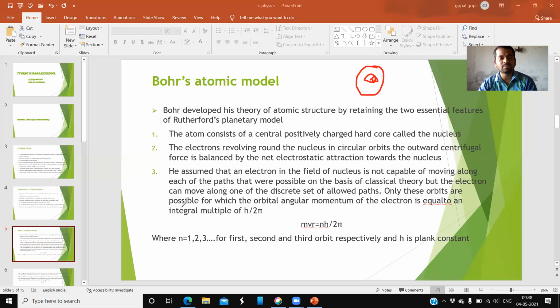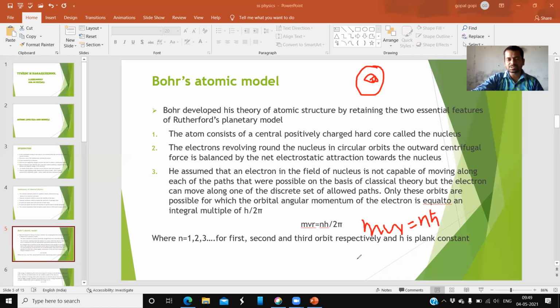Only these orbits are possible for which the orbital angular momentum of the electron is equal to an integral multiple of h by 2 pi. So in what path the electron moves can be explained by this formula. Suppose there are electrons, then we can easily say in what path they can move using this formula. And sometimes people write m v r as n h cut.